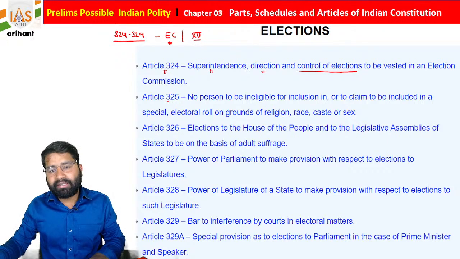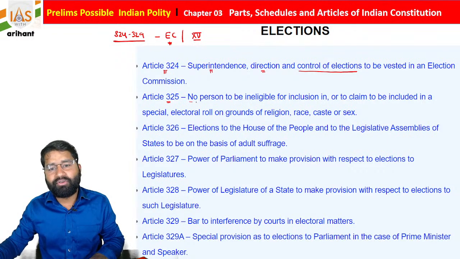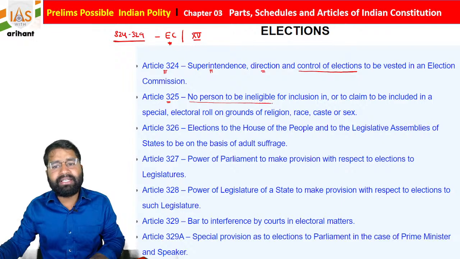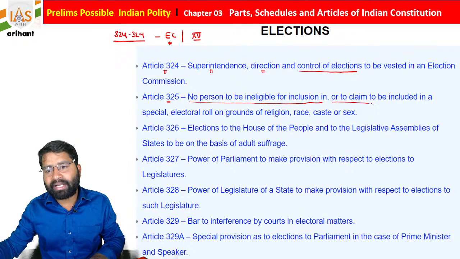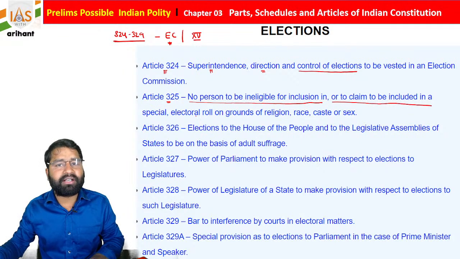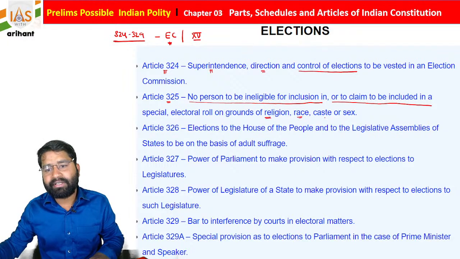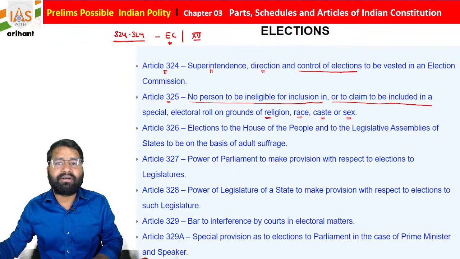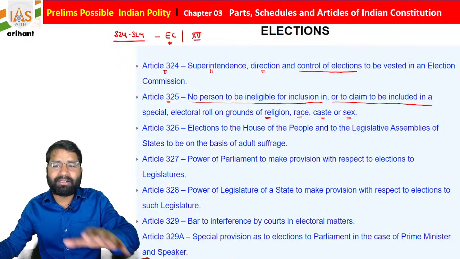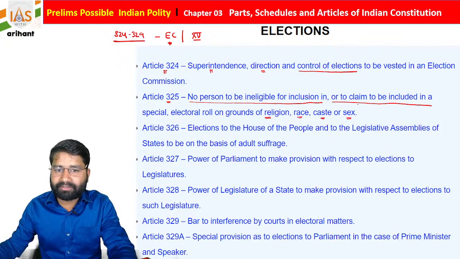Article 325 mentions that no person is to be ineligible for inclusion in, or to claim to be included in, a special electoral roll on the ground of religion, race, caste, sex or place of birth, but these are not going to be the considerable part.